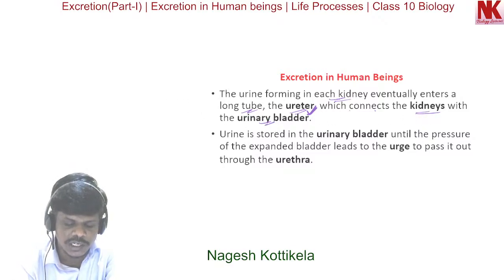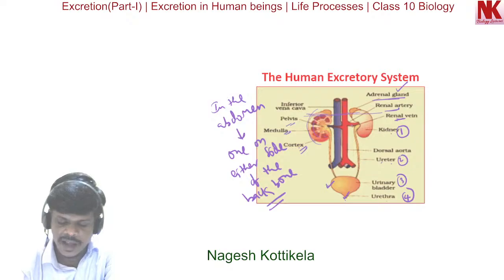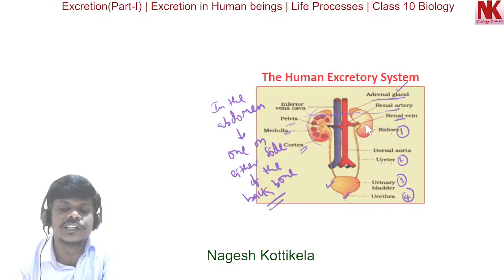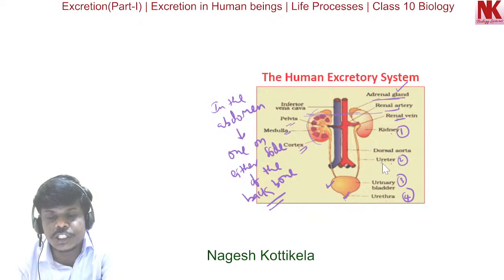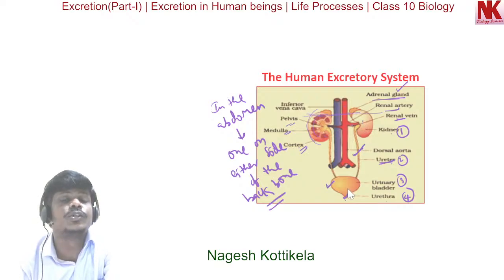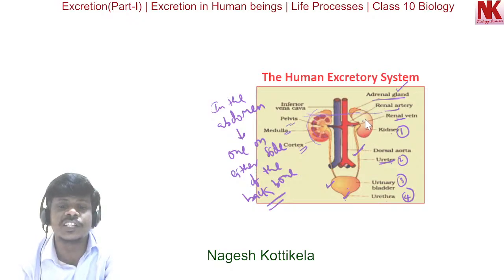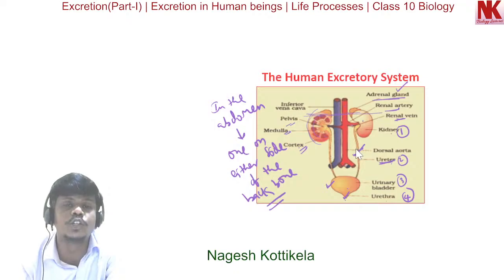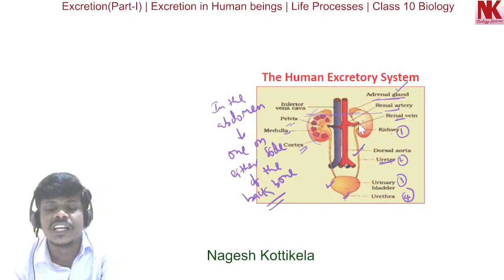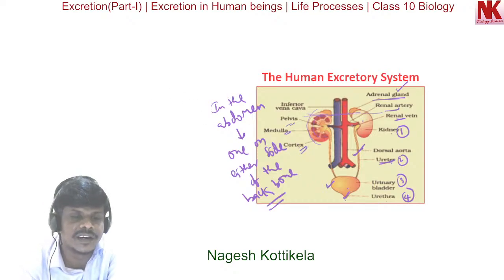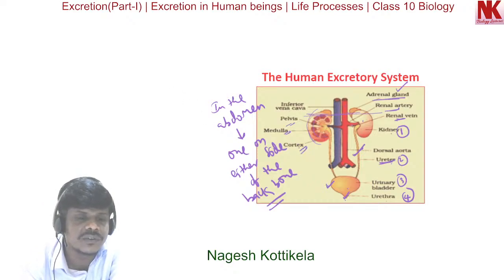Here you can see the picture, and how the ureter connects the kidney with the urinary bladder. The urine produced in the kidney is carried to the urinary bladder through this ureter.